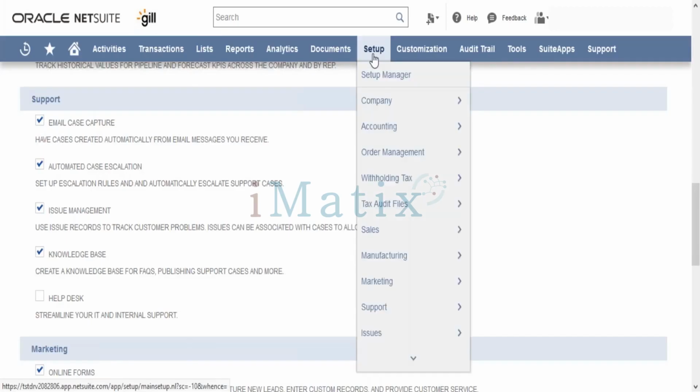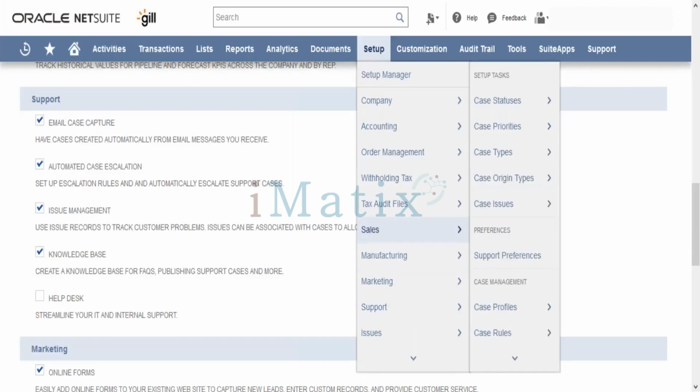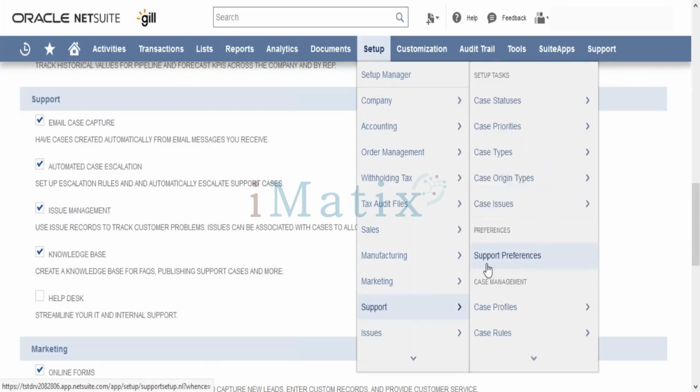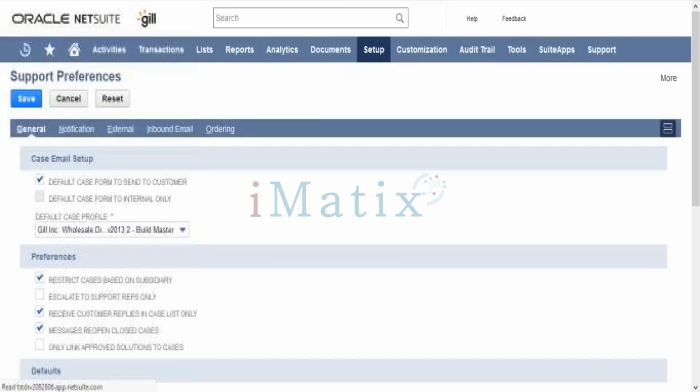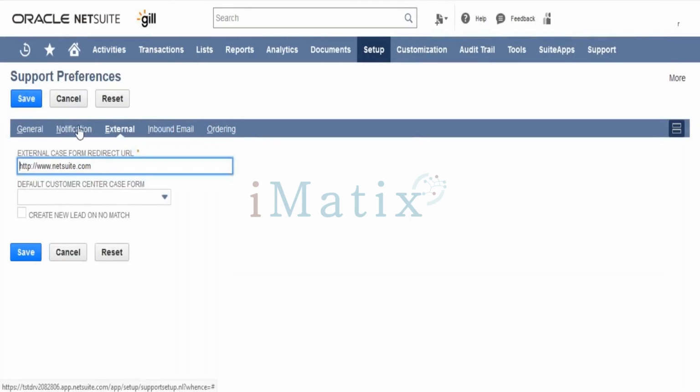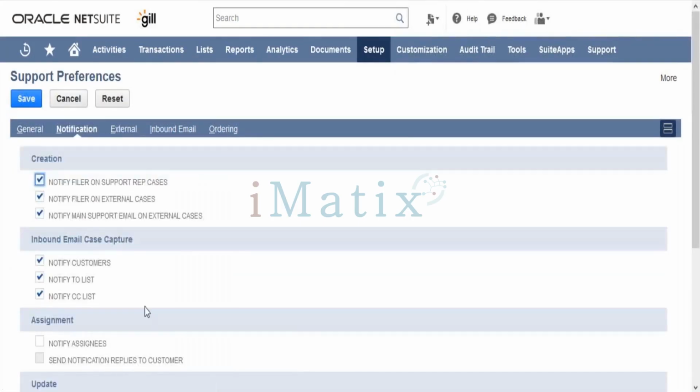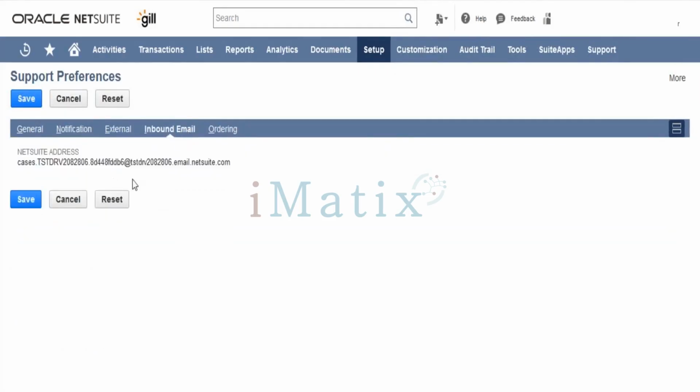But in case you want to define a particular email ID, then you can go to setup support, and here under support preferences you can define those email IDs. What should be the email IDs and all those stuff? Here you can define all those stuff, inbound email. In case someone sends an email, it has to go to this particular email ID.